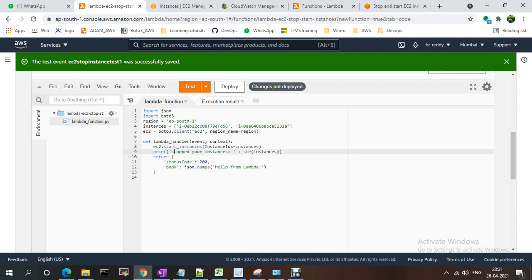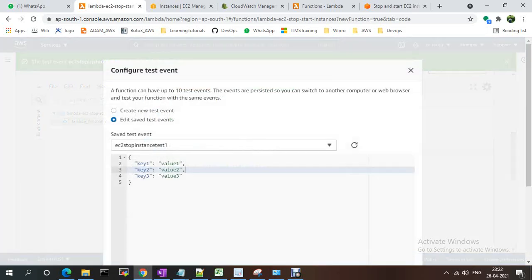Start the instances. I'm just printing "start the instances." Okay, so this is the function, with instance IDs. So I'm deploying. I'm just writing one more test case, okay, for the stop instances.